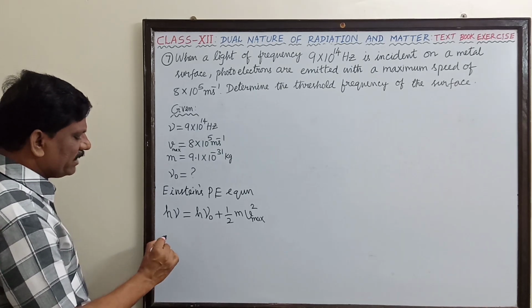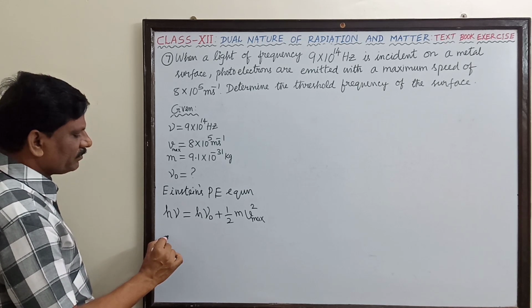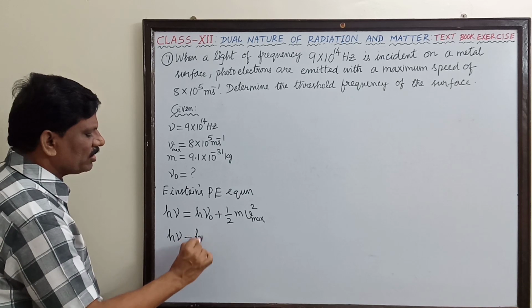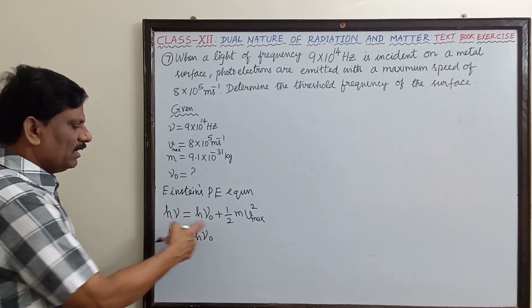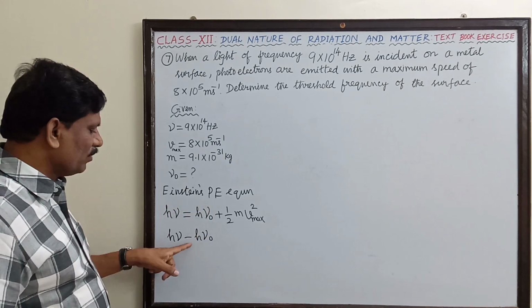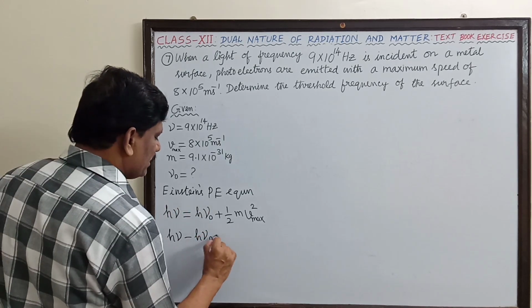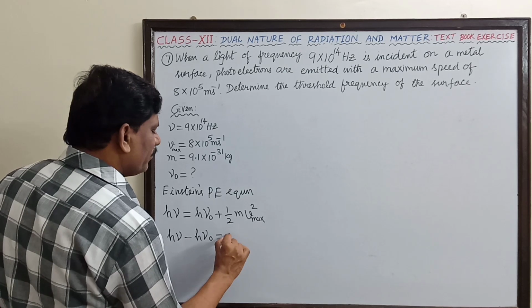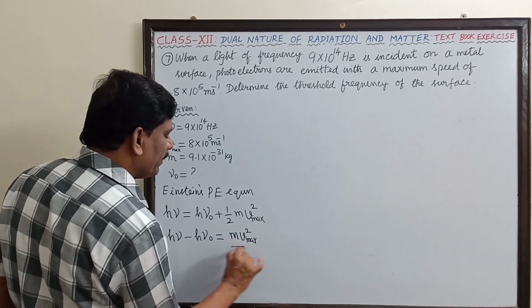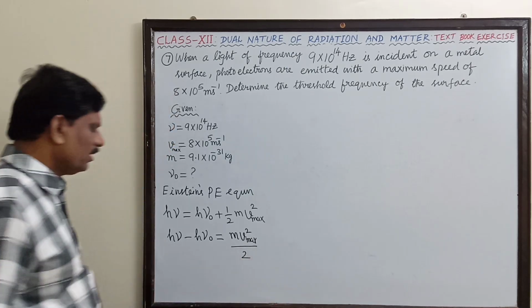So now I will take h nu minus h nu naught, the work function, to the left side. So h nu minus h nu naught is equal to m v square maximum divided by 2.